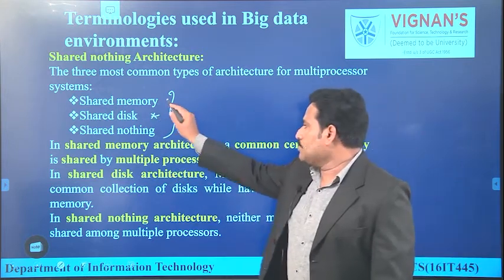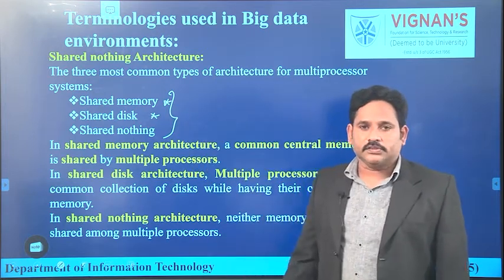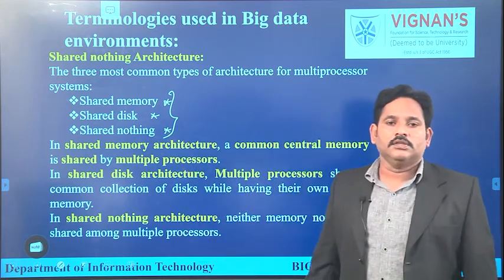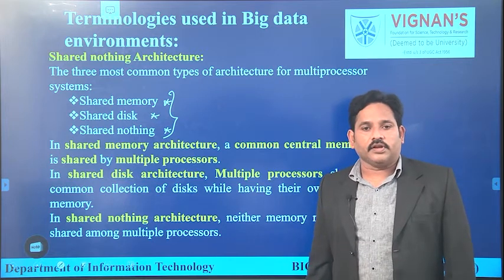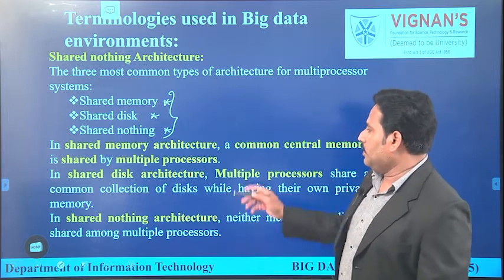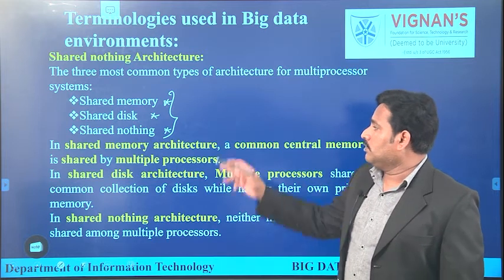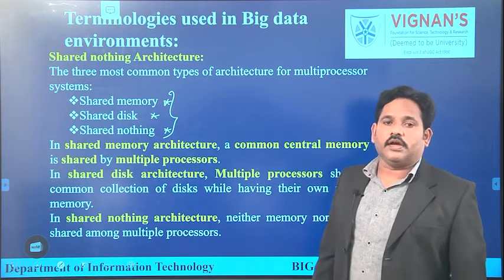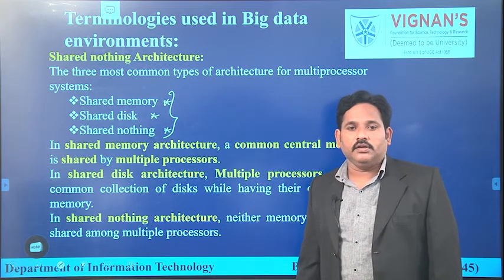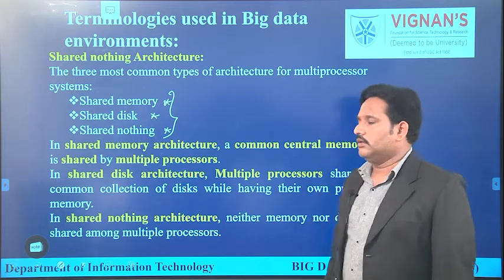Or second option, we can connect all the processors or devices using a shared disk concept. In the first case we are using shared memory. In the second case we are using shared disk. In the third case we are not sharing anything. That means all shared devices are of a temporary or volatile nature. So in shared nothing architecture, we can select any one of the aspects while creating hardware support for a big data environment: shared memory, shared disk or shared nothing.